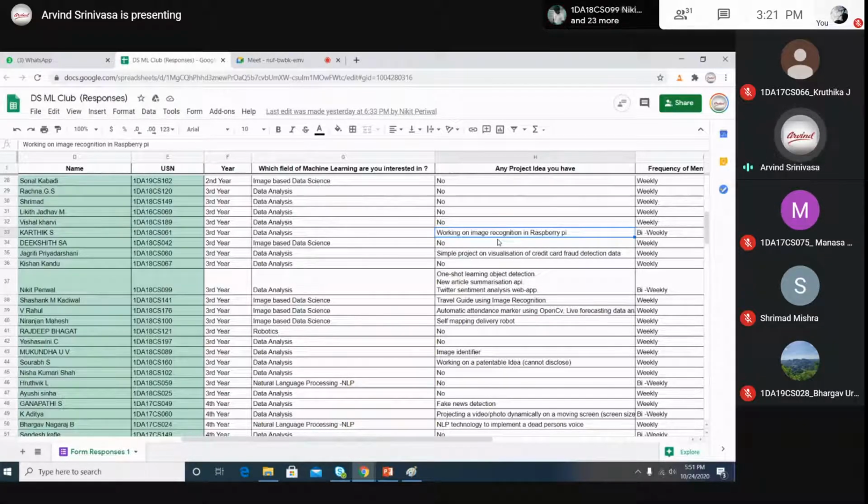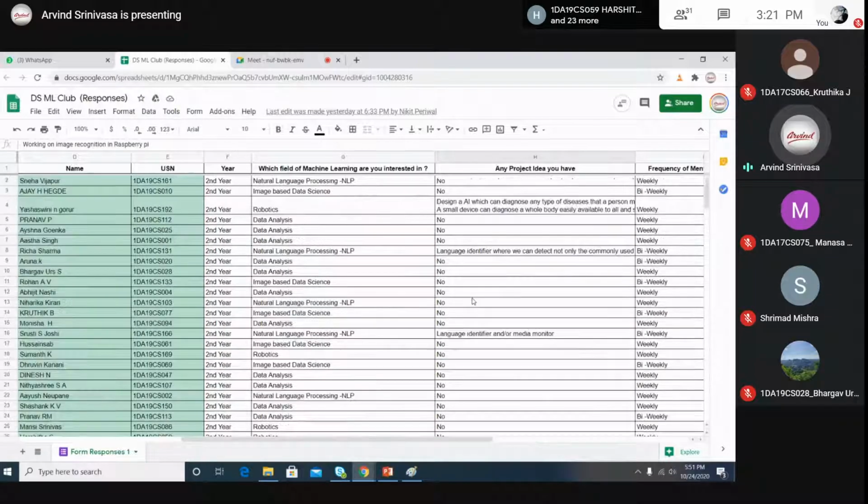So rather than image recognition, you can work on air quality. You can also work on traffic, based on the image you identify the air quality and all. You can work using Raspberry Pi, put the Raspberry Pi in different parts of your college or anywhere, collect the data and do the analysis. So many things are there. I will go through it.